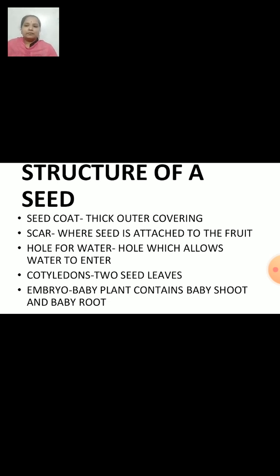A seed coat. It is the outer hard covering that protects the baby plant until the seed germinates. A scar. On the side of a seed is a scar. It is where the seed is attached to the fruit.